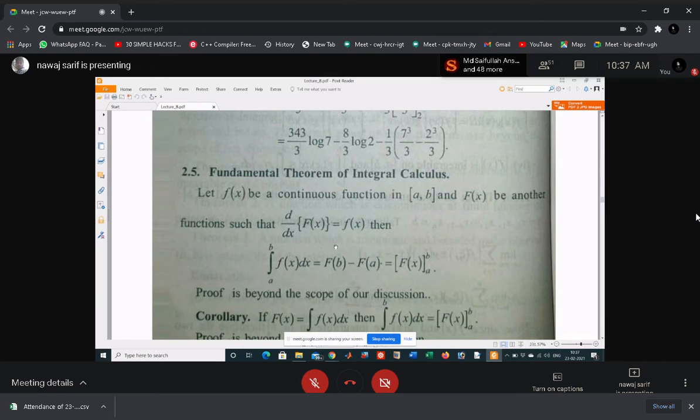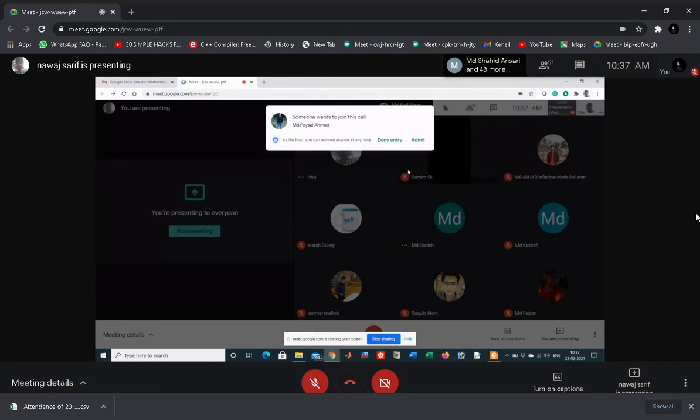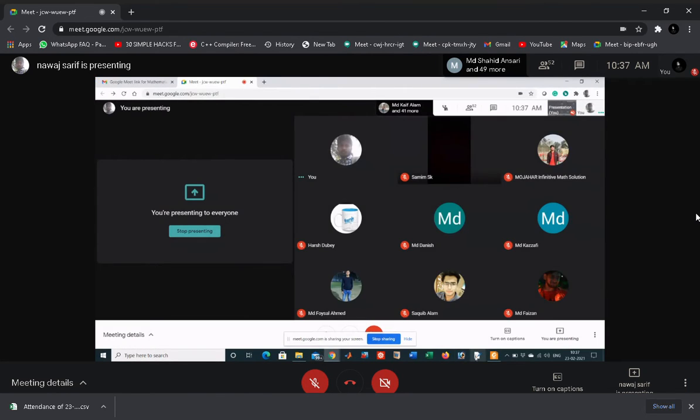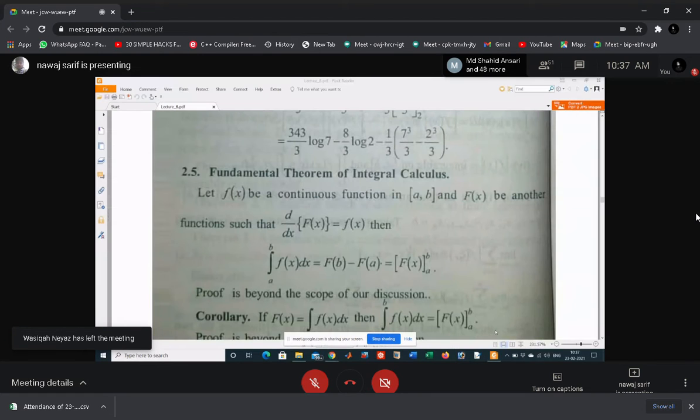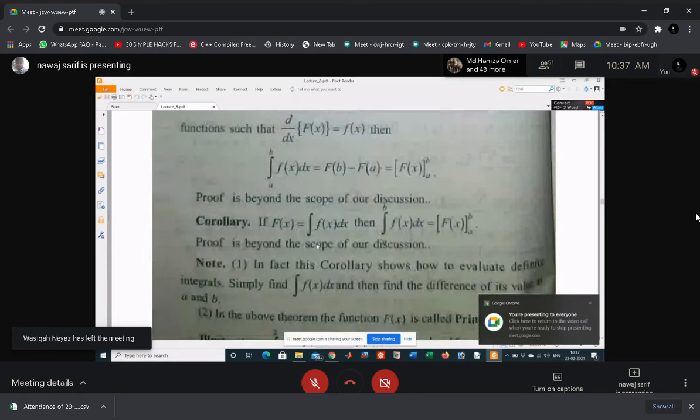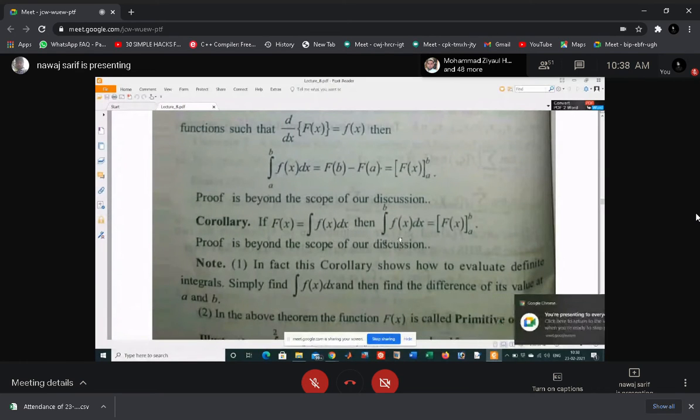This is the property. Then come to the next one. If capital F(x) is the integral of f(x) dx, then these both are the same.